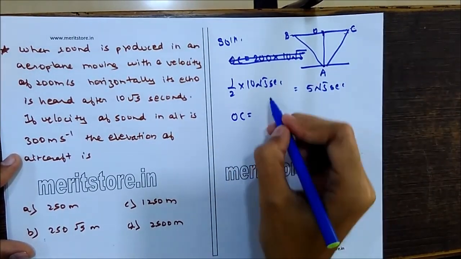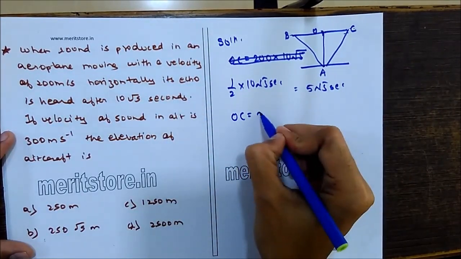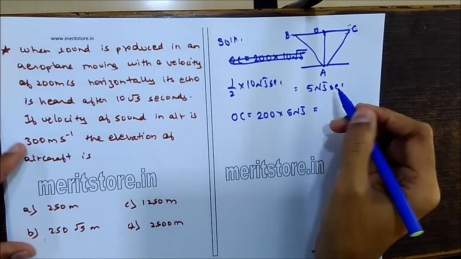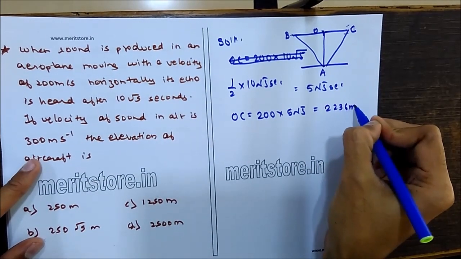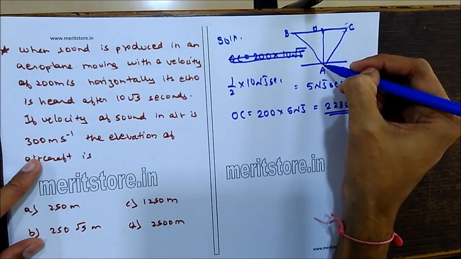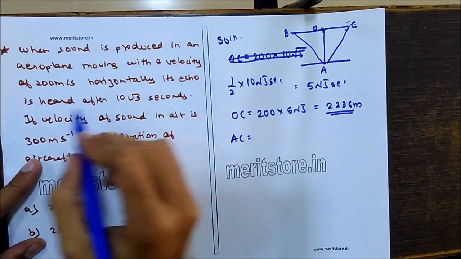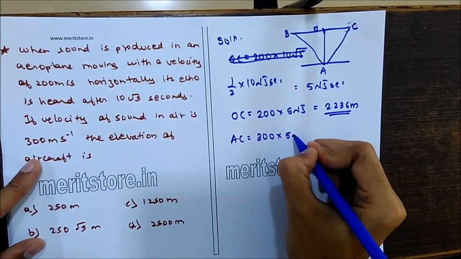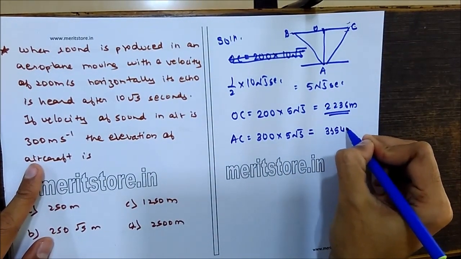Distance between OC is the velocity, that is the sound is taking with a velocity of 200 multiplied by the time taken, that is 5 root 5. That comes out to be 2236 meters. Then we'll calculate the distance between AC. So AC is velocity of the sound, that is given as 300 meters per second multiplied by again the time taken for the echo, that is 5 root 5. That gives you 3354 meters.